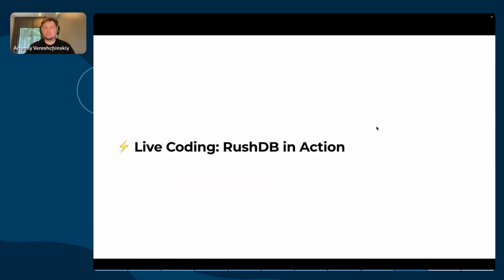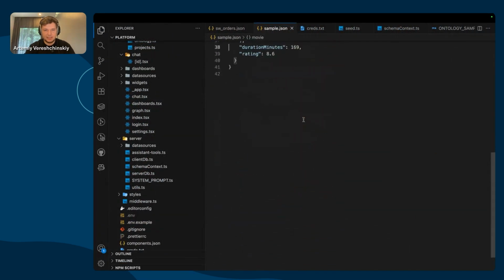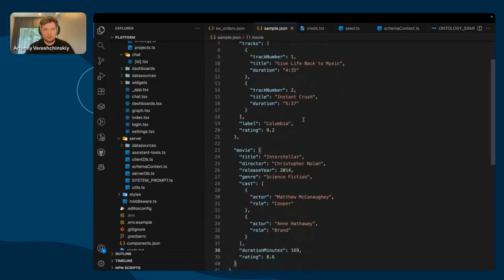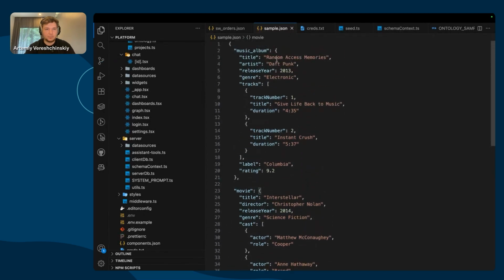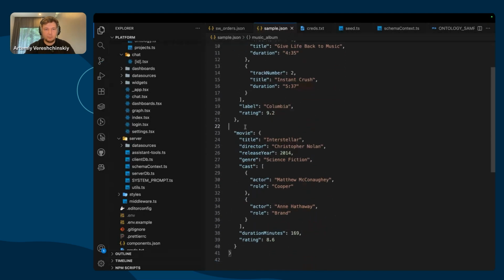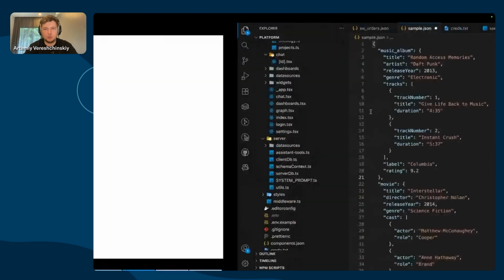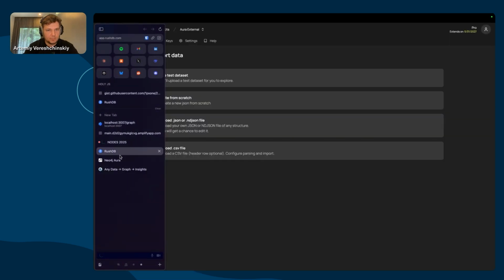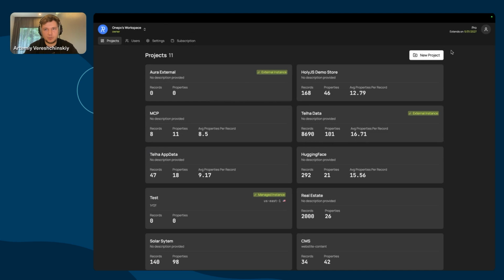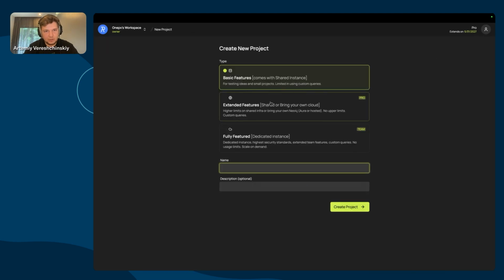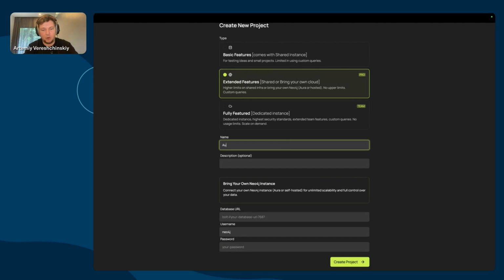So I think that's enough theory. Let's dive in. First off, let's see how we can describe our data. Let's start with something simple. We have a music album, we have a movie, and let's go and create a new project. For doing this, I'll go to projects, create new project. Let's say extended features.